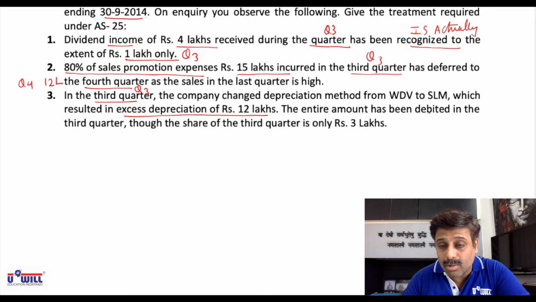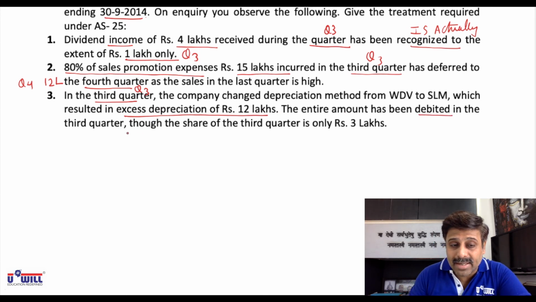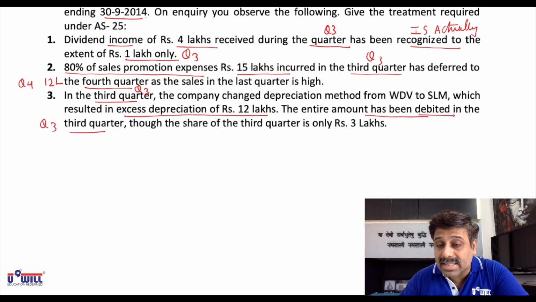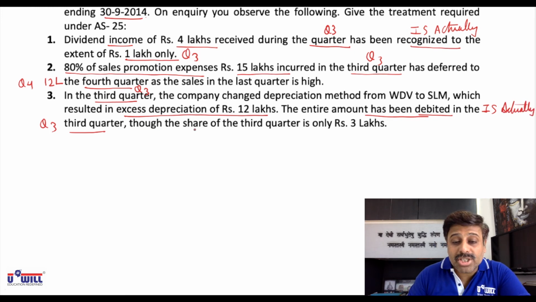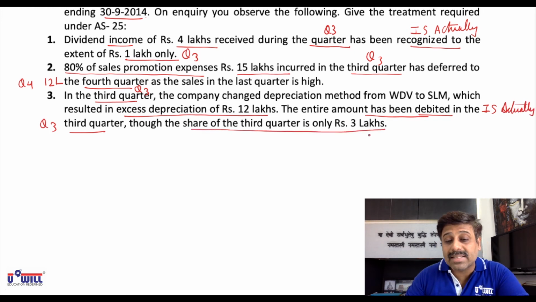The entire amount has been debited, means subtracted, in the third quarter. Has been taken in third quarter means this is actually done. Though the share of third quarter is only 3 lakhs, means what should have been done is only 3 lakhs should have been taken in third quarter.